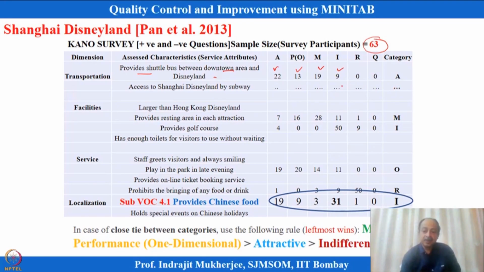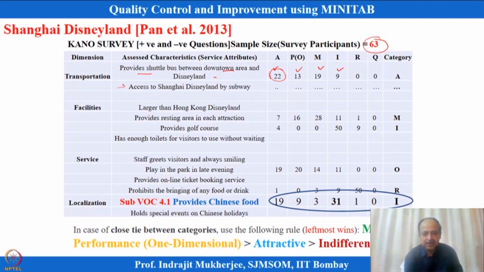Okay. And then what you have to see is which category has the highest response. Most of the people are saying that it falls in a category using the Kano table that we have mentioned. We see that 22 responses are in the attractive category over here. So, the highest response we have to take. In this case, it will fall in the attractive category. The other responses I will ignore. So, I will say that for this voice of the customer dimension, it falls in this category.